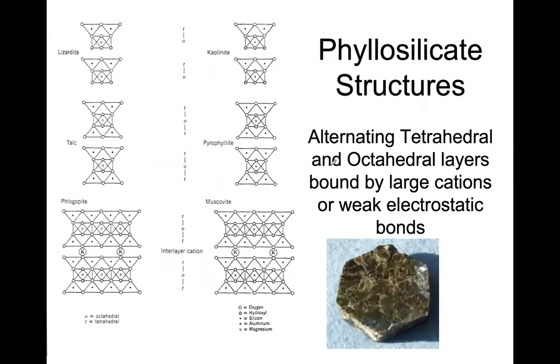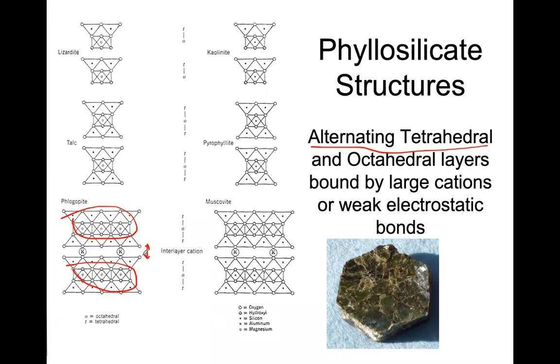Okay, so there what you have is alternating tetrahedral and octahedral layers, right? Tetrahedral and octahedral layers, that means two types of layers are bonded together with a cation, right? So in between these two layers, you can find a cation weakly bonded. For example, potassium. The most common cation in between these layers is potassium, right? That's why to produce biotite, you need potassium essentially. Potassium is a must, right?